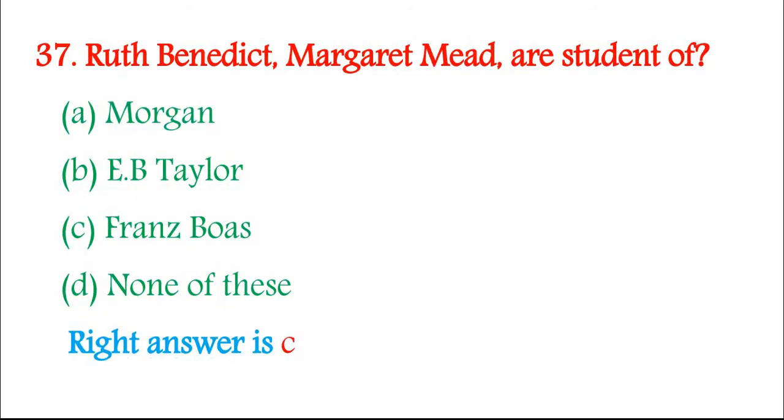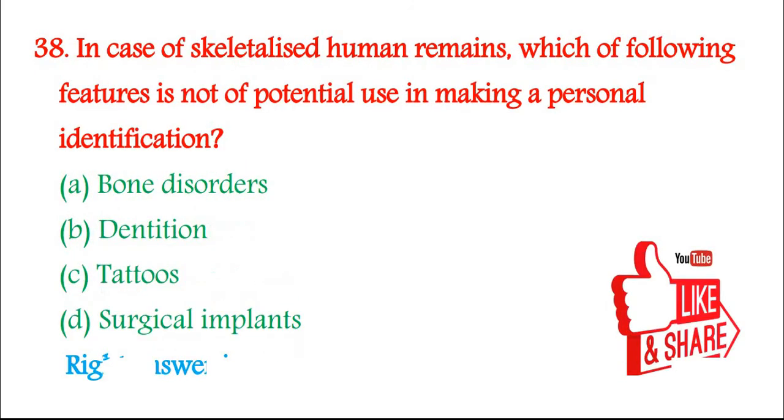37. Ruth Benedict and Margaret Mead are students of A. Morgan, B. E. B. Tylor, C. Franz Boas, D. None of these. Right answer is C. 38. In case of skeletalized human remains, which of the following features is not of potential use in making a personal identification? A. Bone disorders, B. Dentition, C. Tattoos, D. Surgical implants. Right answer is C.